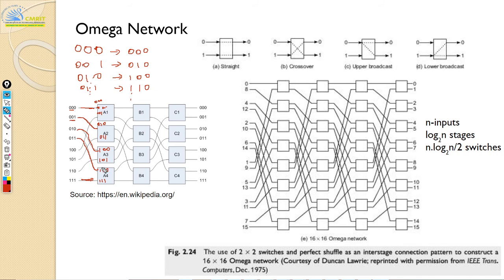You see how this network is formed, and you do the same thing for multiple stages. In the end you get different combinations of your network.